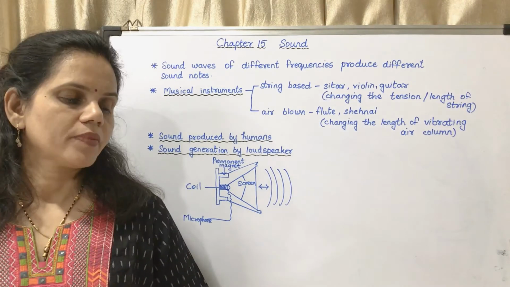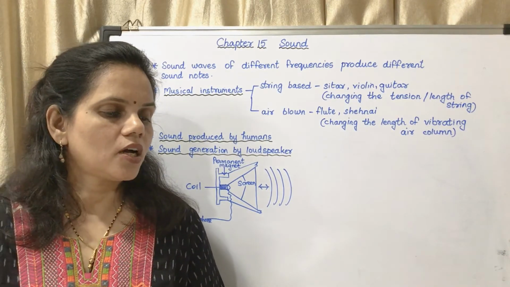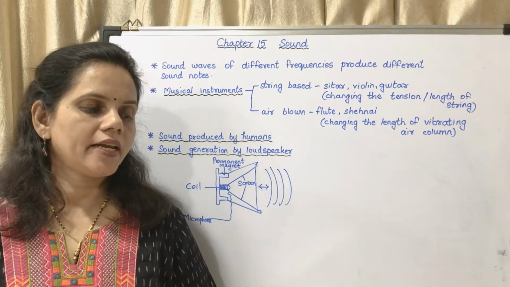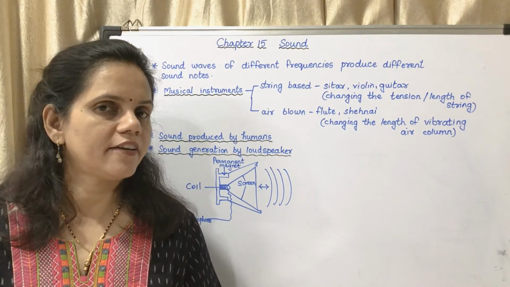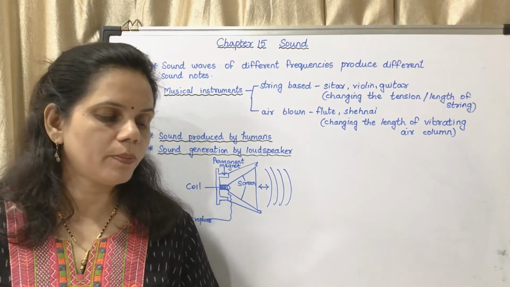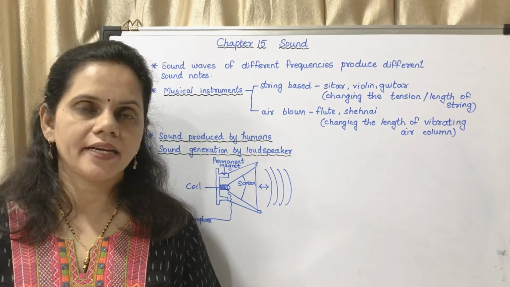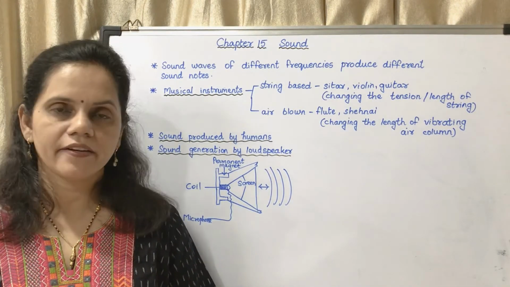I repeat, it consists of a permanent magnet, a coil is wound around it, and if a current flows through the coil, it also generates a magnetic field. Bracket close. Next paragraph, bracket open. Depending on the magnetic field created, the coil moves back and forth.